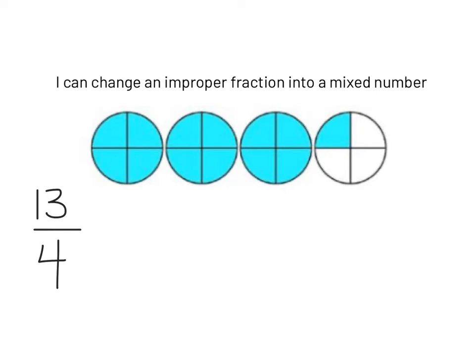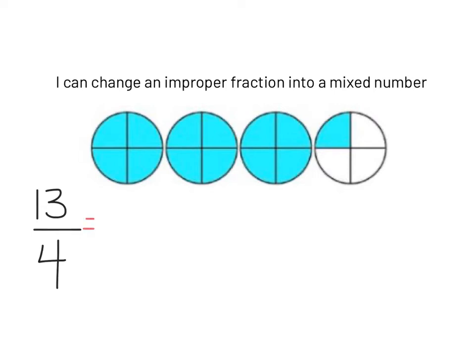Okay, fifth graders, so let's do another one. On this slide, you can see I have 13 blue pieces colored in, and each whole is split into fourths. So that's how we get 13/4. Now let's change it into a mixed number. So that is a whole number and a fraction put together.